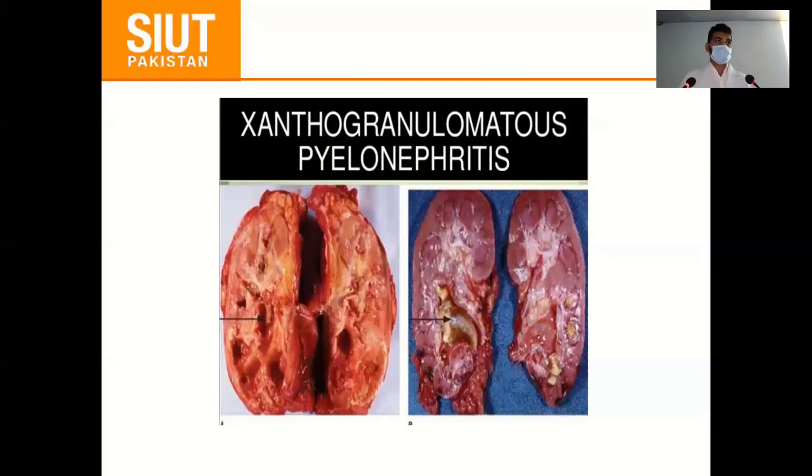Okay, Dr. Mushtaq. Sir, in the top-down approach, first we do DMSA, and if there is scarring present, then we go for MCUG. Is MCUG for top-down or for down-up?